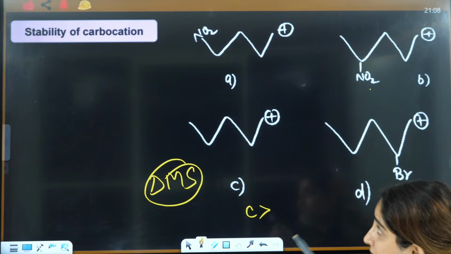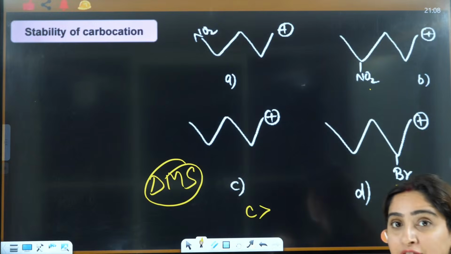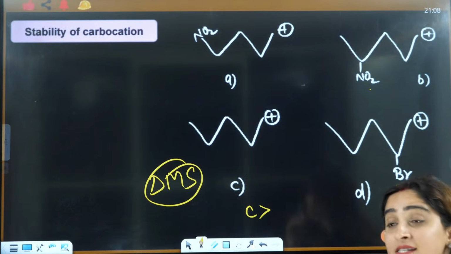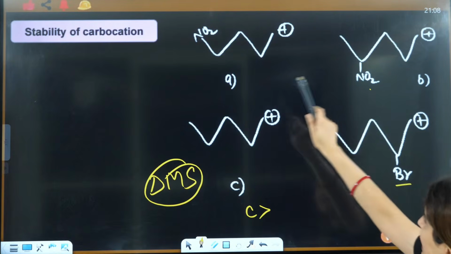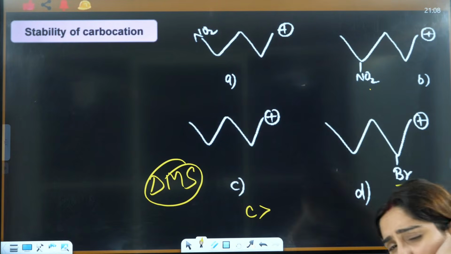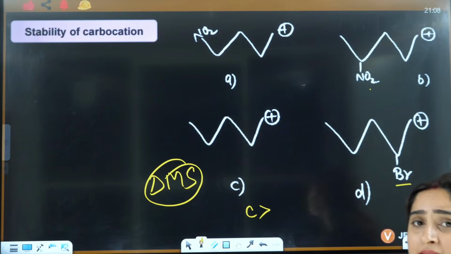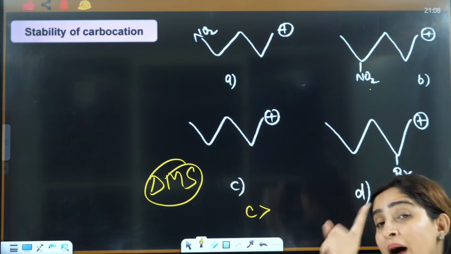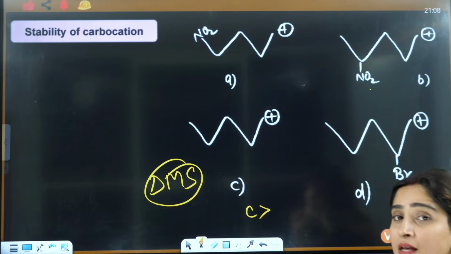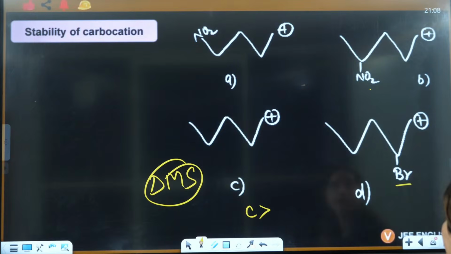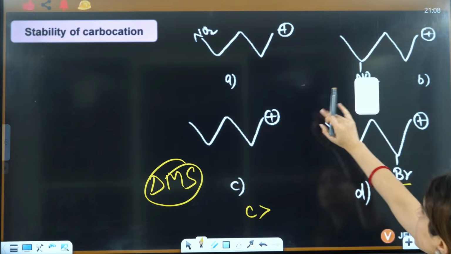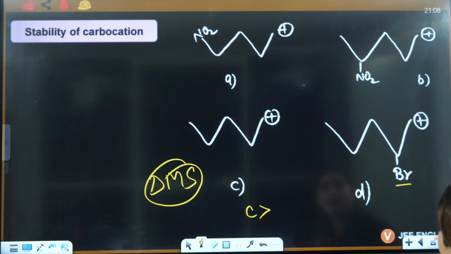Why? Because it does not have any minus I effect. It has just this carbon chain, so it is out of this equation. Now you have to choose between A, B and D, which will definitely be less stable as compared to C, because they have minus I effect, which decreases the stability of carbocation. If you see this here, this is NO2, this is NO2, this is Br.